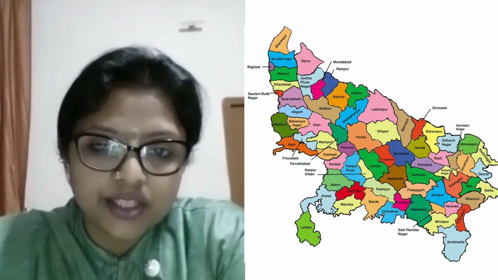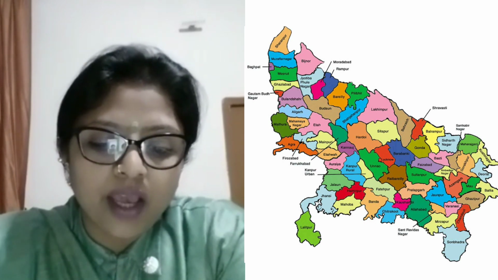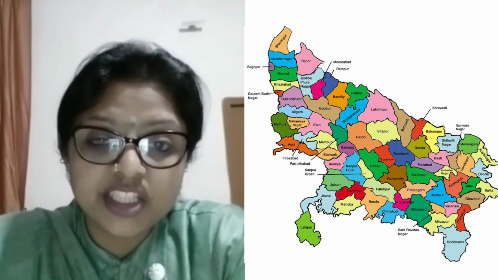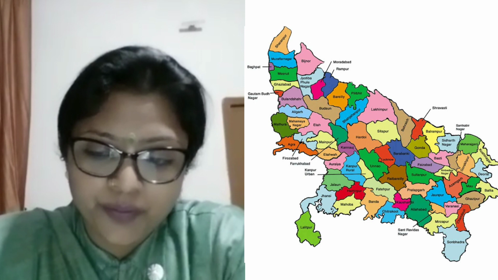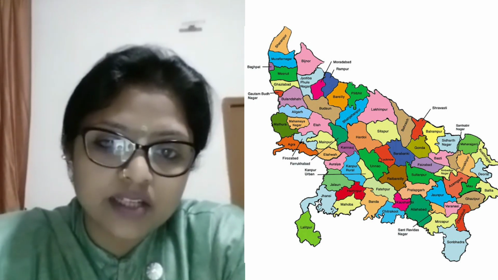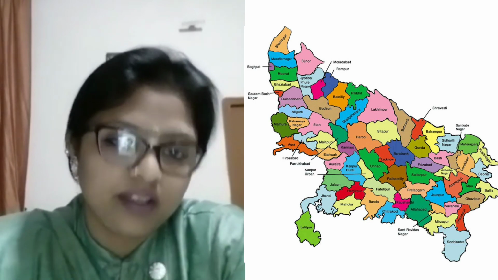Aminabad and Hazratganj are the main shopping centers, and Lucknow is basically famous for its chikan embroidery, and the elaborate Nawabi cuisine, meaning the Mughlai food that we eat.